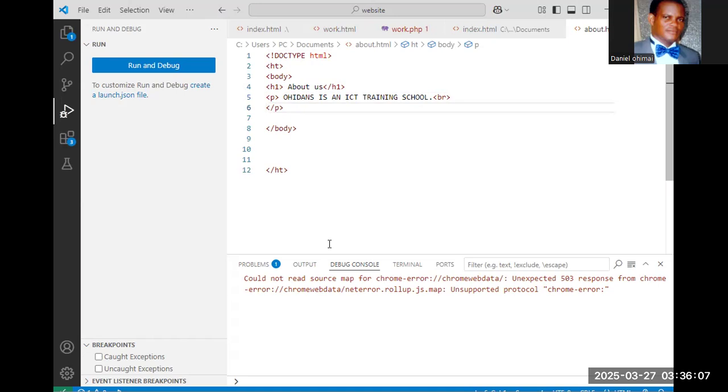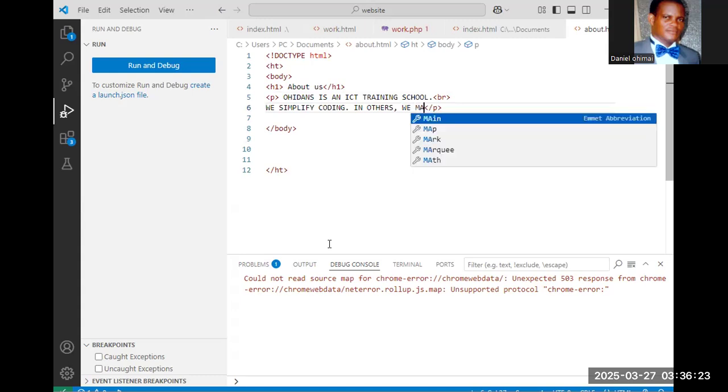So we simplify coding. In other words, we make coding the language of everyone.